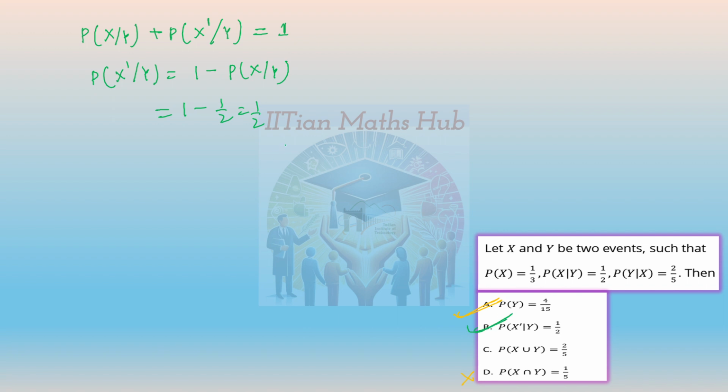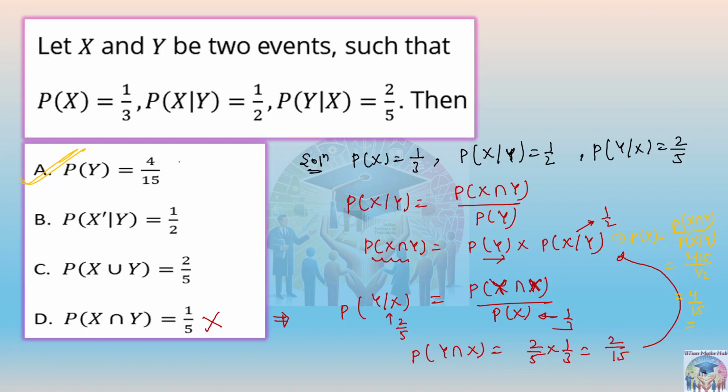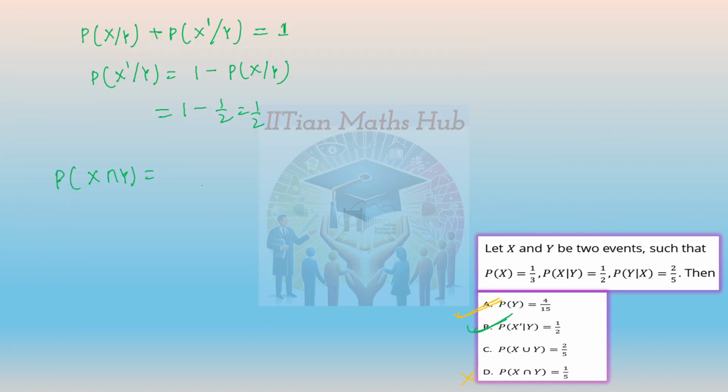Let's talk about the third option. So for the third option, we already know the x intersection y value. We have already calculated that. What was it? 2 by 15. Y intersection x, or you write x intersection y, both are the same thing. Probability of x is already given here, 1 by 3. Probability of y we have already found out, 4 by 15. Now you can use this formula, that is probability of a union b.